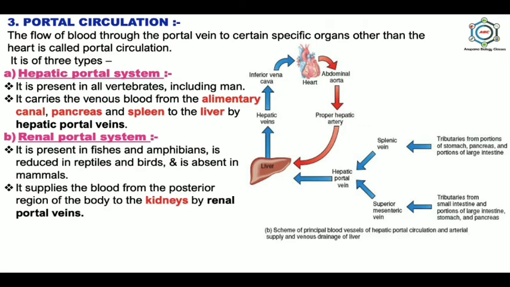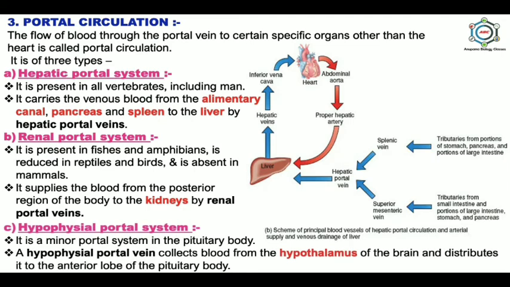After that, the renal portal system. It is present in fishes and amphibians, is reduced in reptiles and birds, and is absent in mammals. It supplies the blood from the posterior region of the body to the kidneys by renal portal veins, and it enables the kidneys to remove waste product from the blood before sending it to the heart via renal veins and the postcavals.